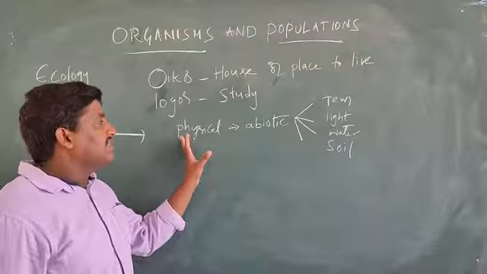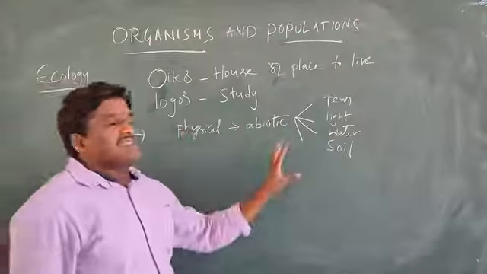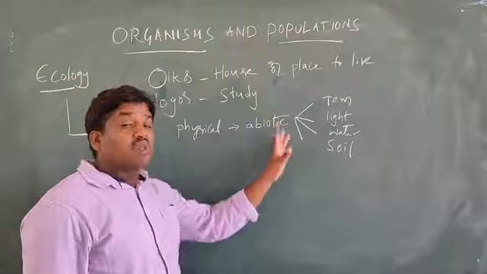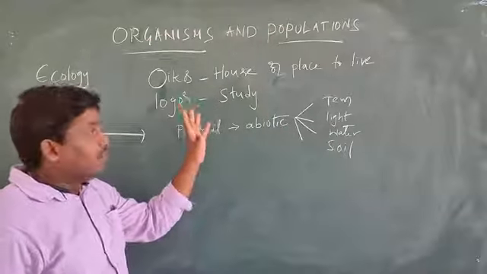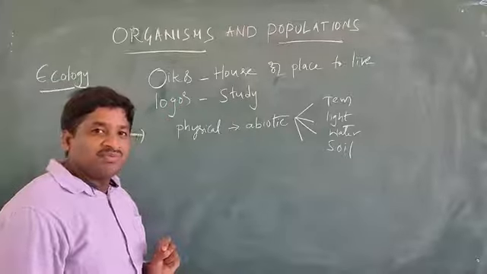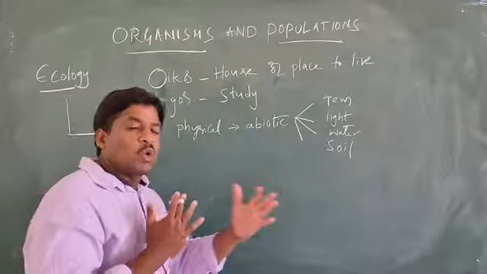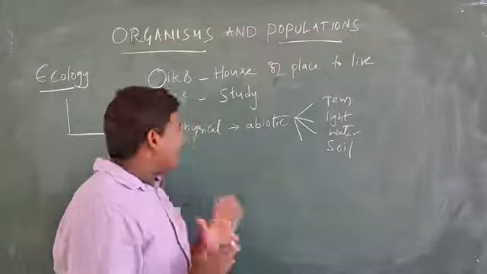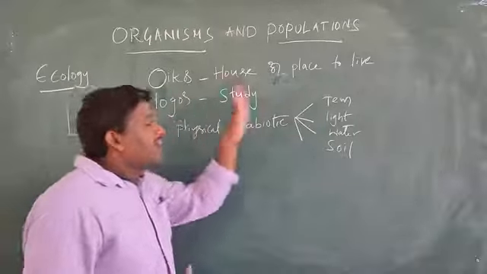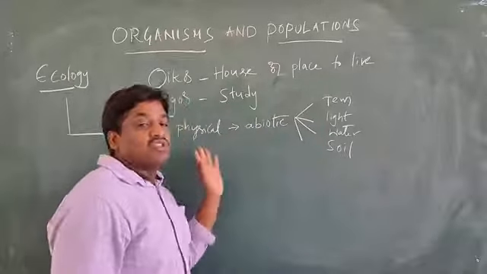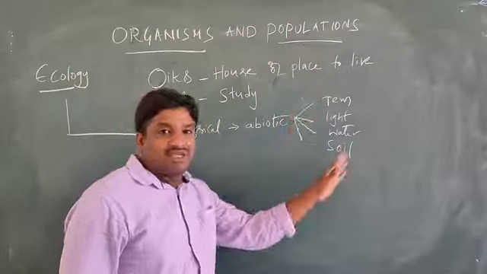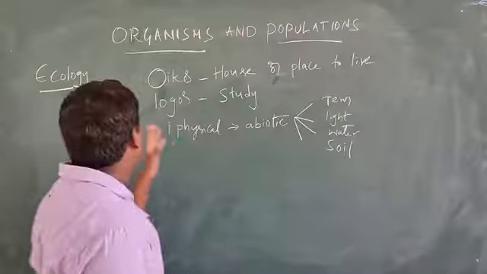So all these physical factors are associated with the organisms. The interaction between these organisms and these abiotic factors, that means the physical environment, we call ecology.